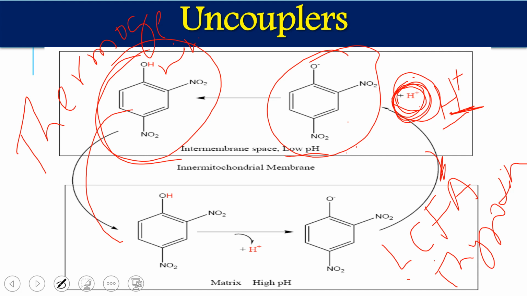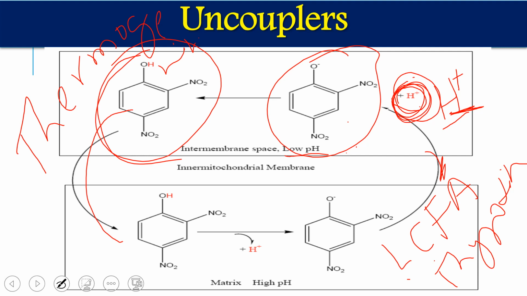This thermogenin protein, which is also called uncoupling protein, is an endogenous protein found in the brown adipose tissue. It works as an uncoupler, which uncouples ATP synthesis from the electron transport chain by creating a passive proton pump. Through this passive proton pump, protons are transported back to the matrix, and ultimately no ATP synthesis occurs, only heat is produced.